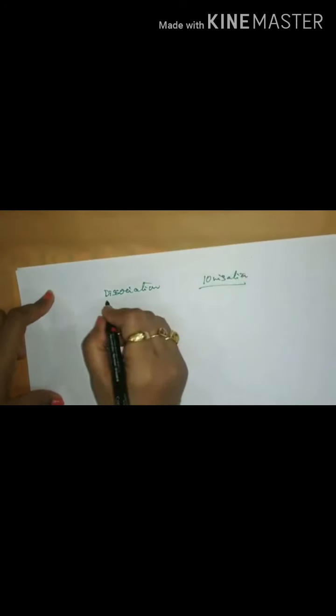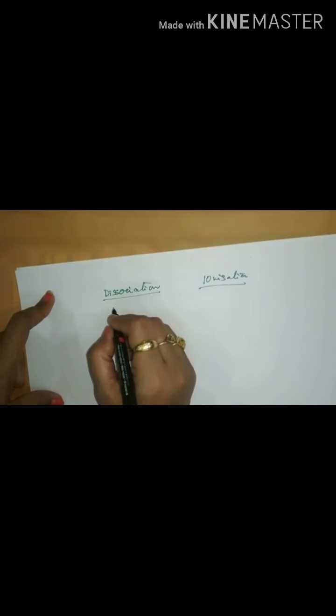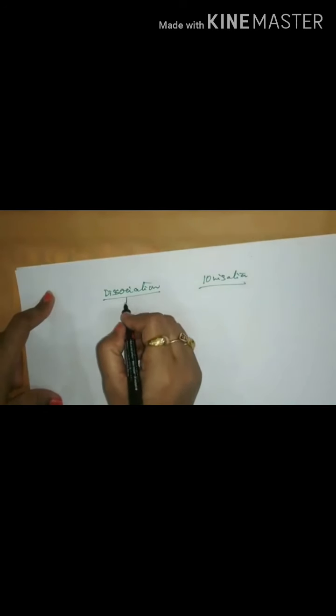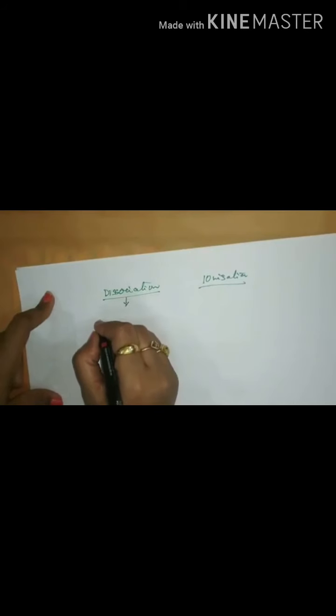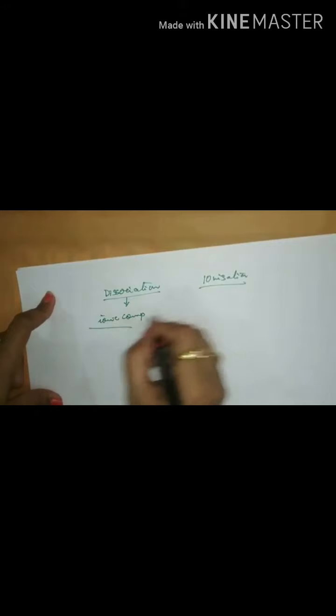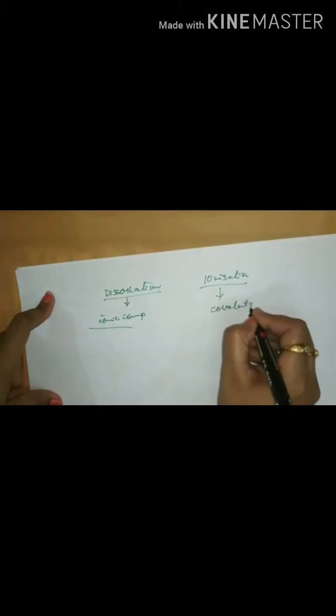Just now I was talking to you about how water weakens the bond, or the molten state heat weakens the bond. But dissociation is actually talking about ionic compounds. But ionization talks about covalent compounds.